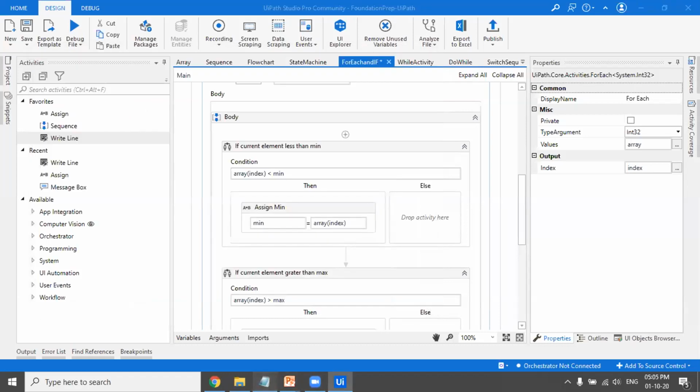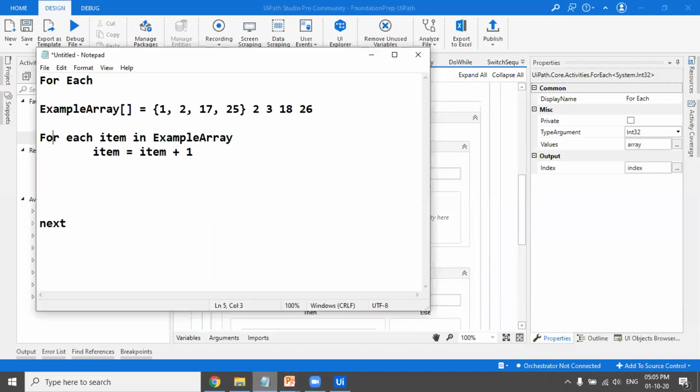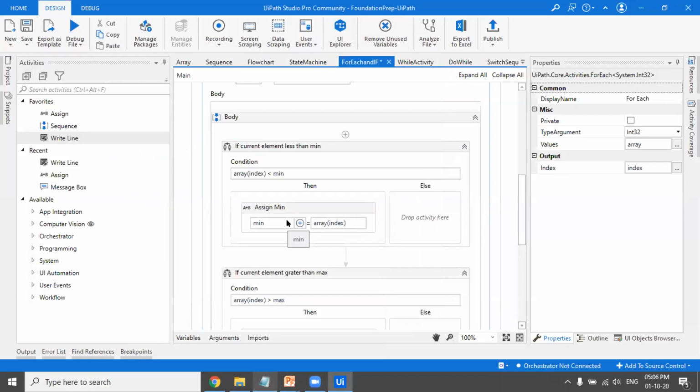So this thing that we are writing, for each item in example array, then we are writing next. So how to write all this? This is the syntax of, you can say, different languages, and this keeps on varying. In some you will have to write for each, in some you can write for, in some you have to write semicolon, in some you don't have to, in some you have to write next, in some you don't have to. So you don't have to remember all these syntax when you are using UiPath Studio, because everything has been made easy. You'll just have to drag and drop.